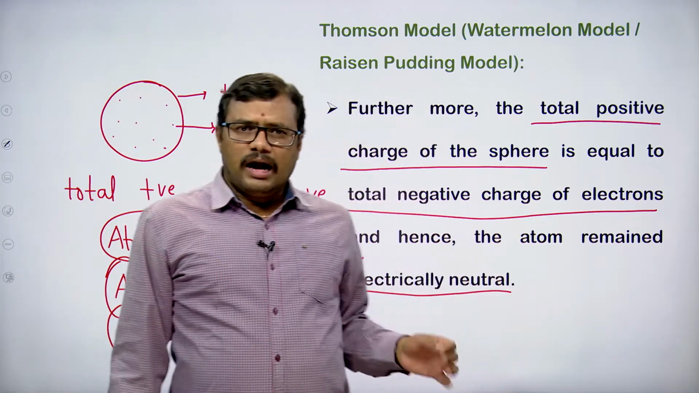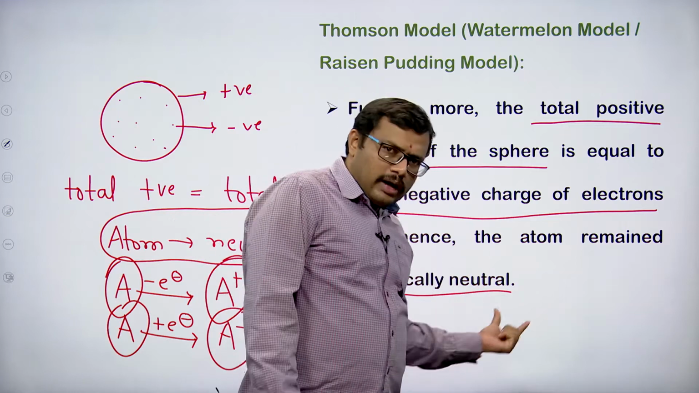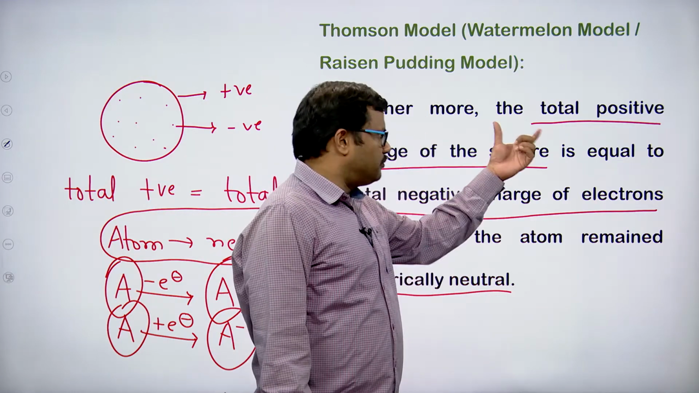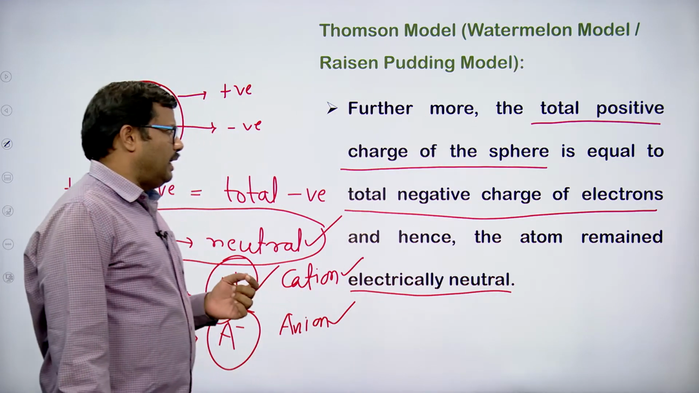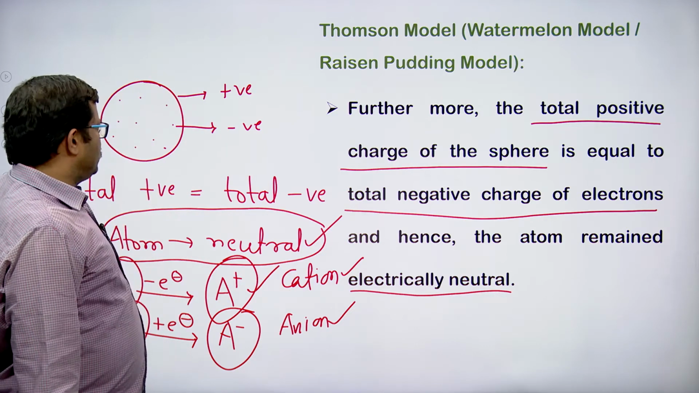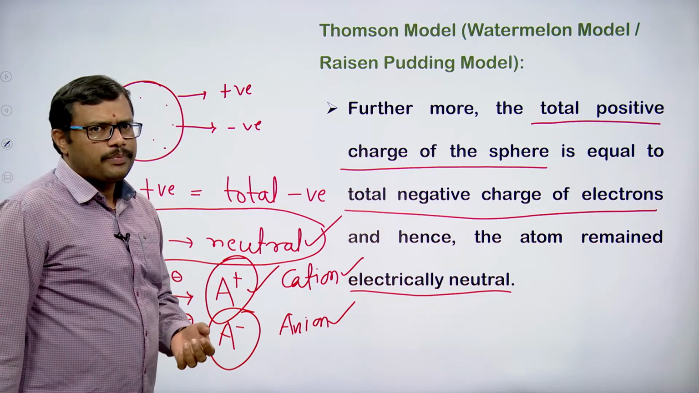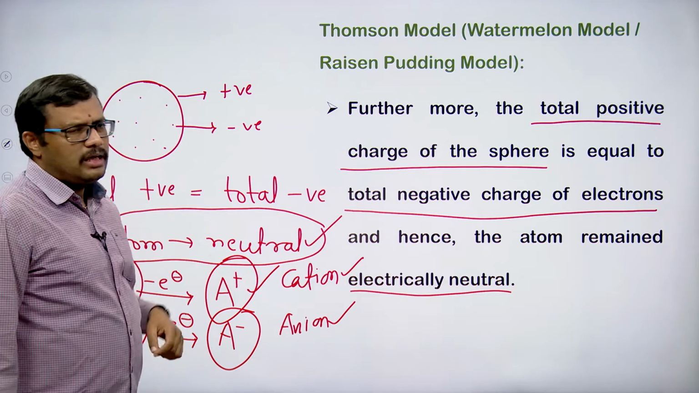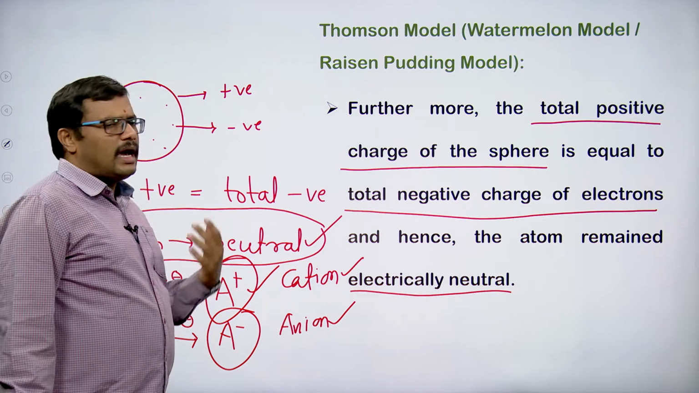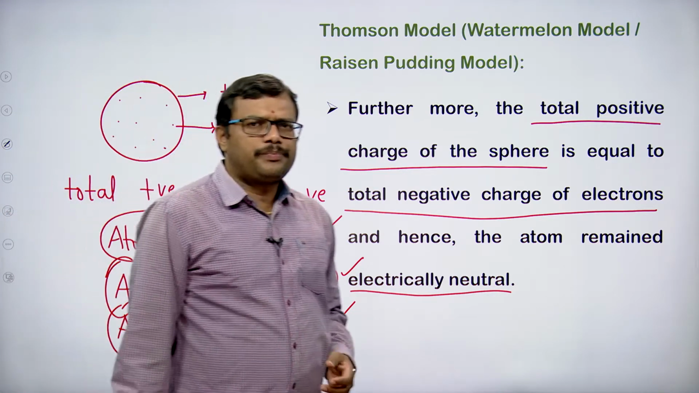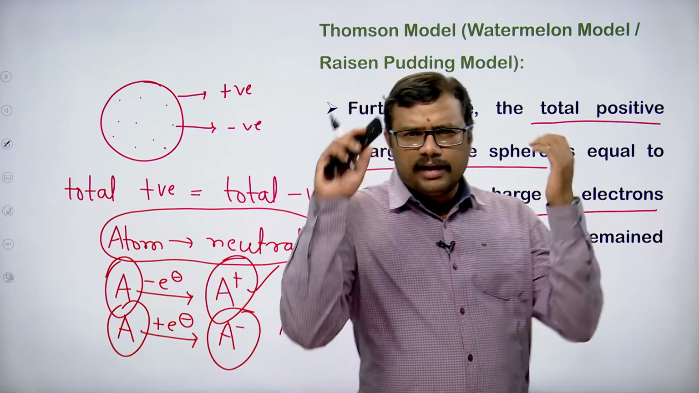So, in order to explain this neutrality, Thomson said that the total positive charge of the sphere is exactly equal to the total negative charge carried by the electrons. Okay, I think you have a clear idea now.